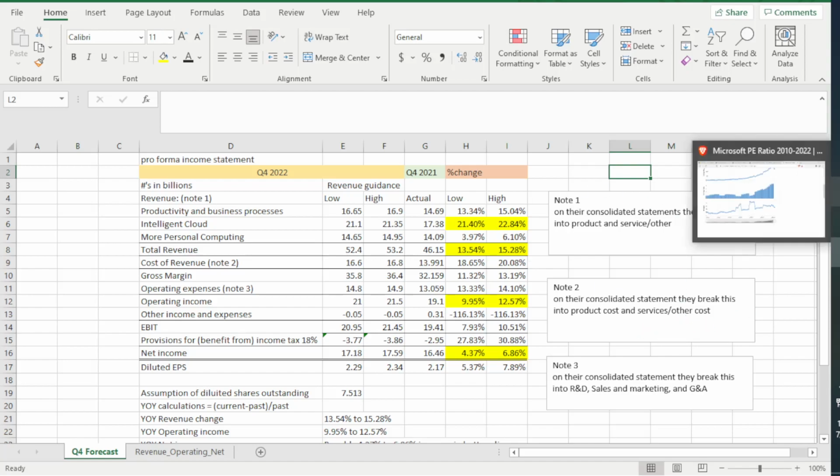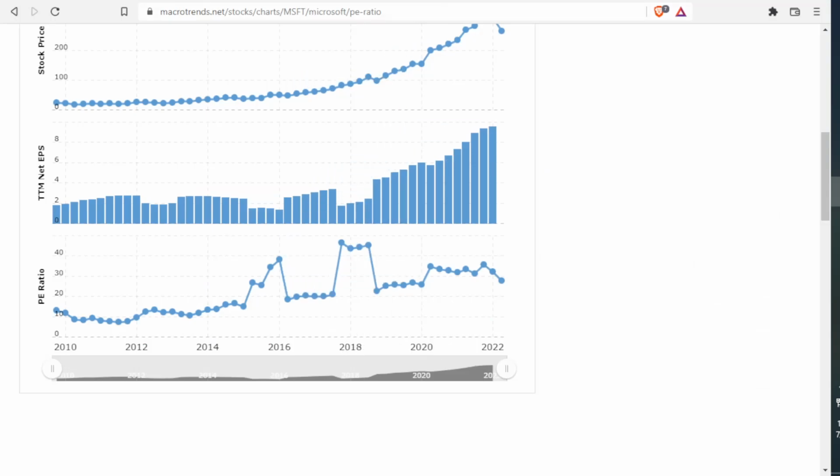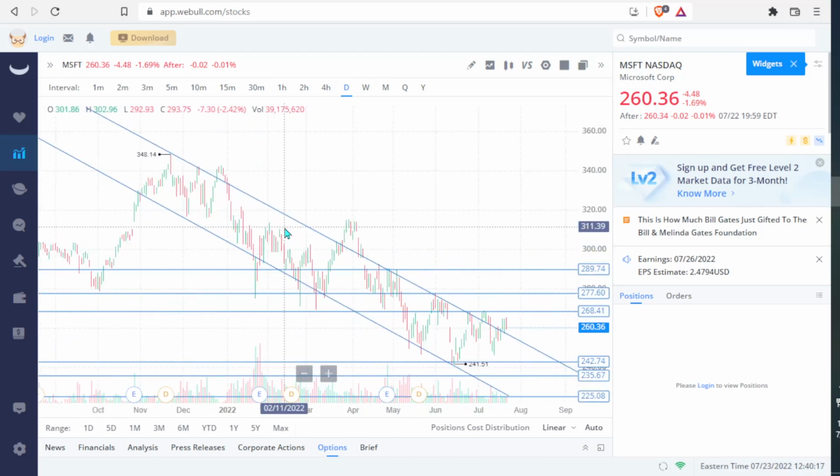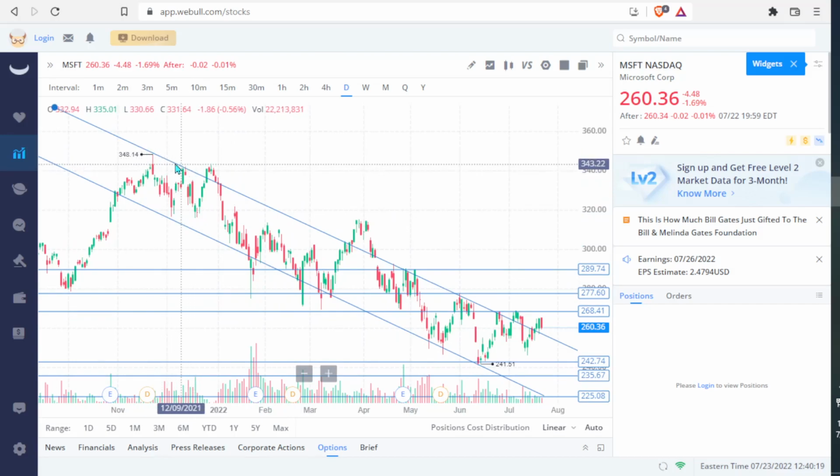So let's just go ahead. Let's look at share price real quick, see what's going on here. I'm making this very simple. I'm not putting moving averages. I'm not putting any of that. So if I just take a resistance trend line, I'm connecting these tops right here. Now these right here are kind of a fake out. It broke out, fake out, sold off. Fake out, sold off. You guys can see that this is the actual trend line that we're following. Now here, we broke out, double top, sold off. Here, we're breaking out again.